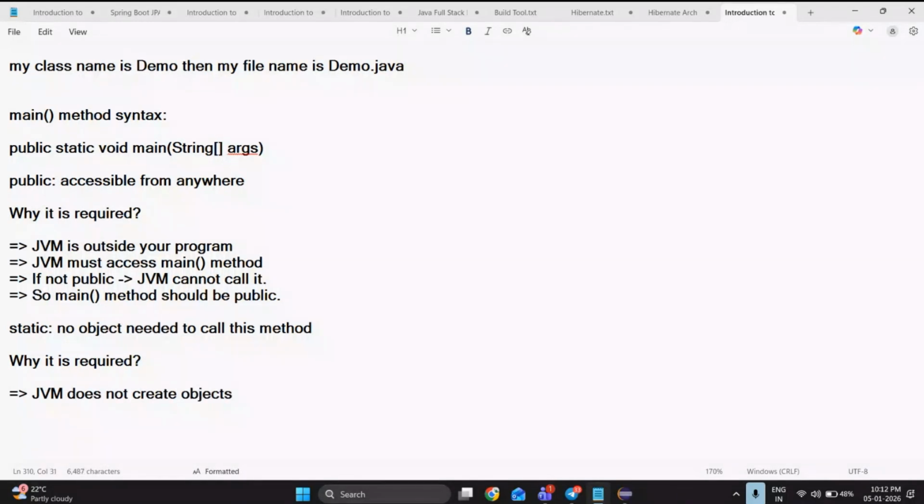Next, JVM directly calls the main method. If we don't have the static keyword, without static, JVM is not able to execute the method. So let me write this as one.